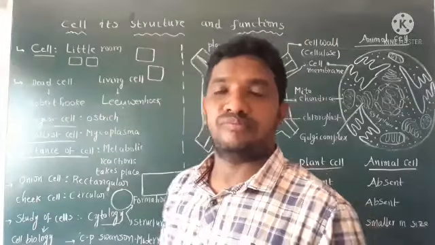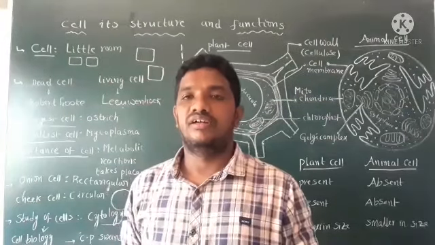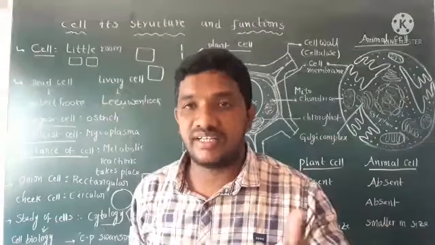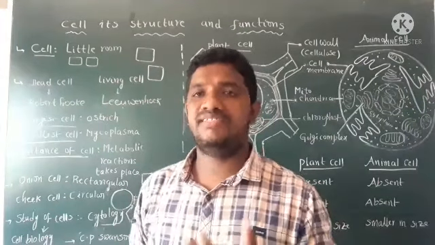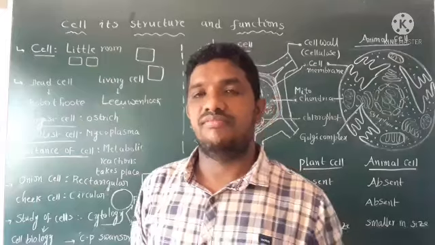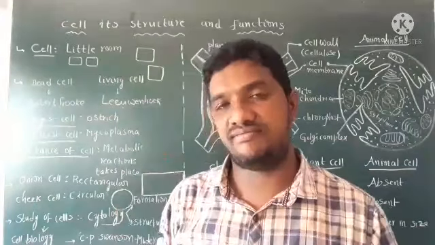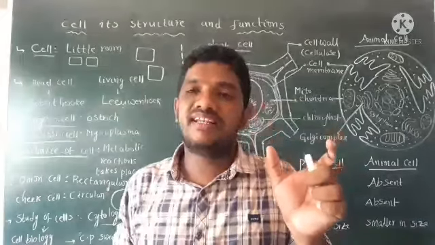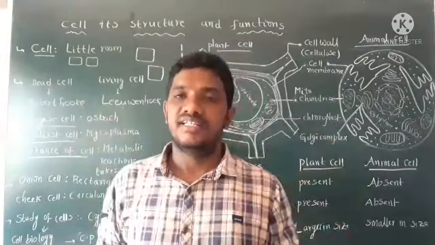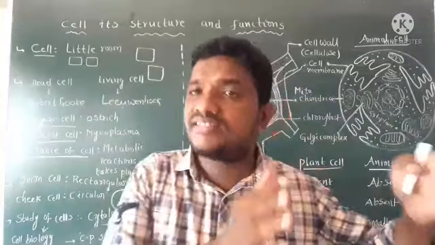Coming to types of cells. Basically, in the 9th class textbook, they have given two kinds of cells: animal cell and plant cell. The cells which are present in plants are plant cells.